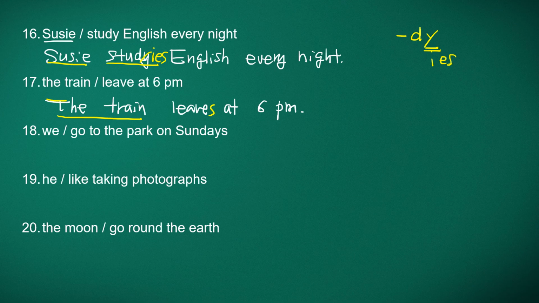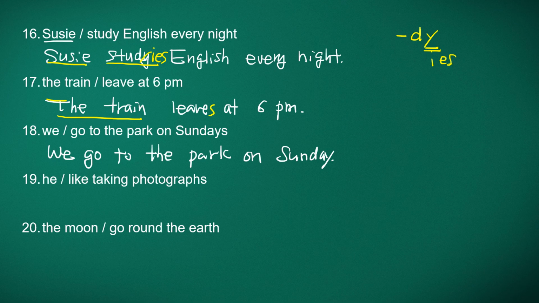And number 18, we go. We go to the park on Sundays. We, the first person plural, no change on the verb. We go to the park on Sundays, so there's no change.